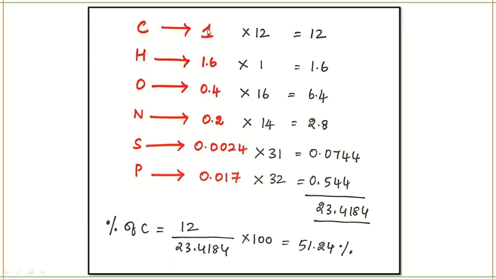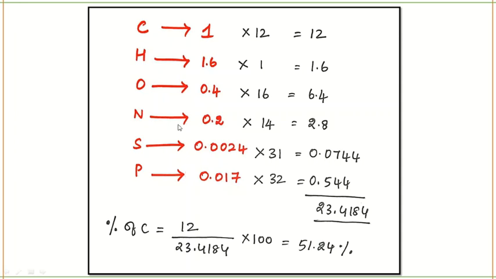That is what I have written here separately. Oxygen is 0.4, then nitrogen is 0.2, sulfur is 0.0024, and phosphorus is 0.017. So this is the composition of all the elements present in your biomass. This data is given.